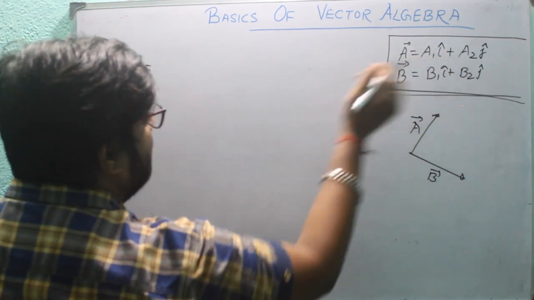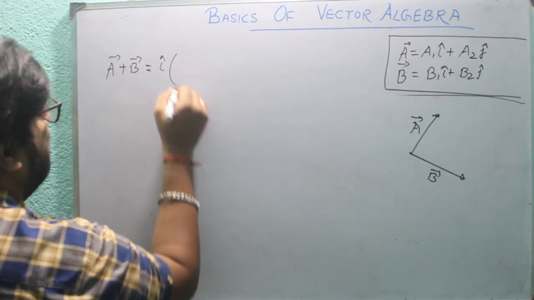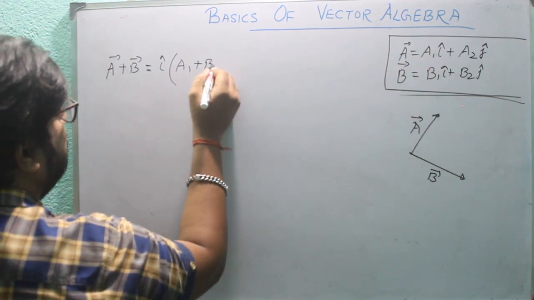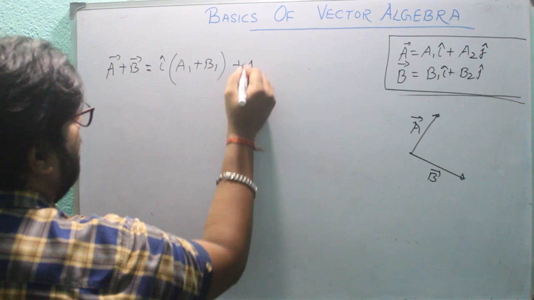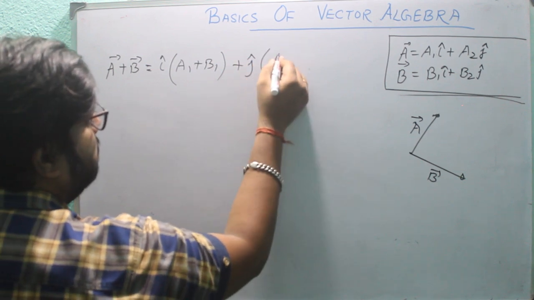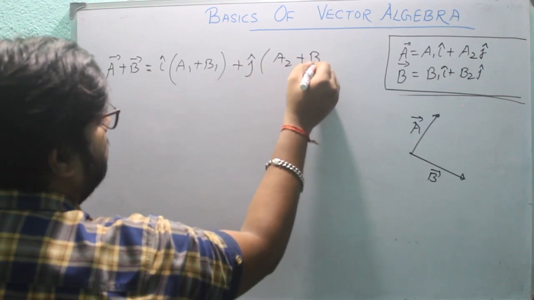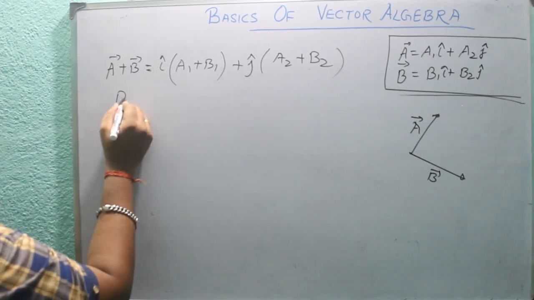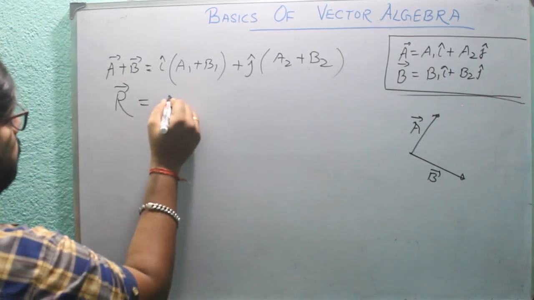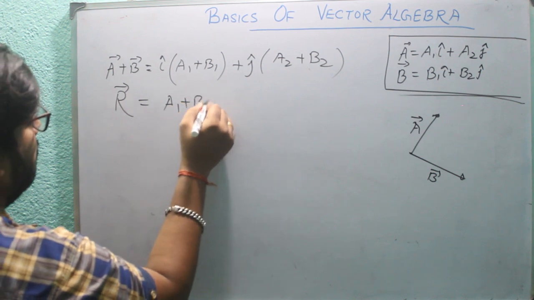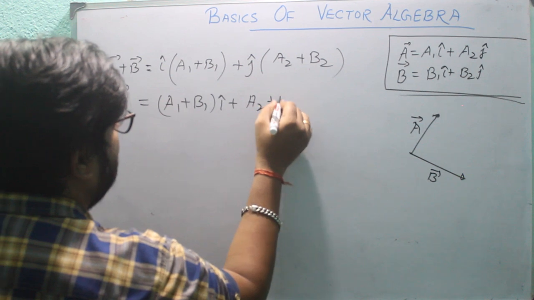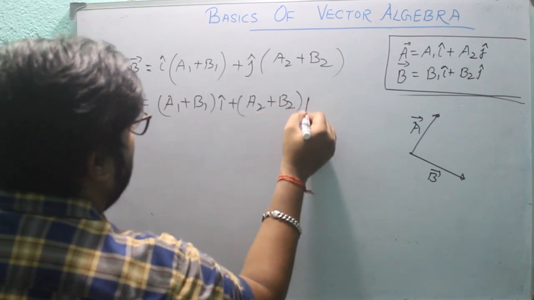The coefficient of i cap is A1 plus B1. And the same for j cap, it's A2 plus B2. Okay, the A plus B vector, we denote it as the resultant vector, is equal to A1 plus B1 i cap plus A2 plus B2 j cap.